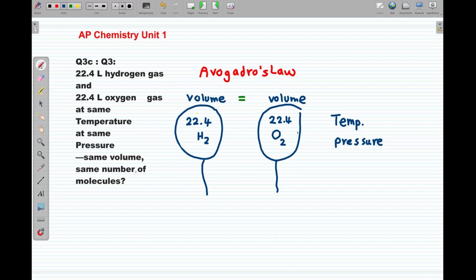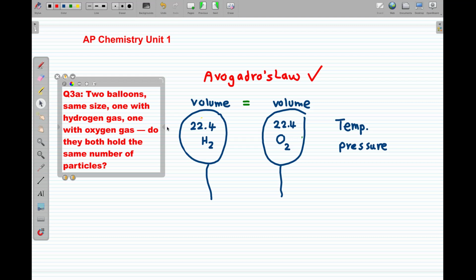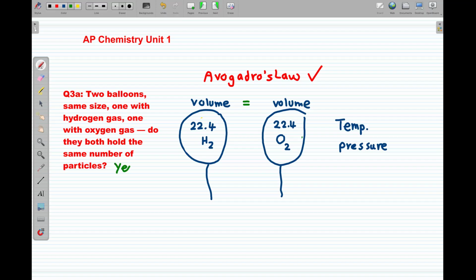Are they going to have the same number of molecules of the gas inside? Yes. How did you know that? With Avogadro's law. Let's revise this again. Two balloons, same size, one with hydrogen, one with oxygen. Do they both hold the same number of particles? Yes, they do, according to Avogadro's law.